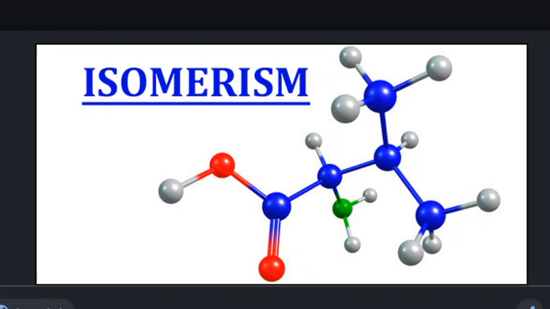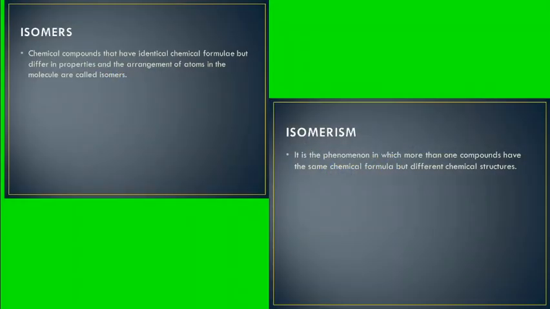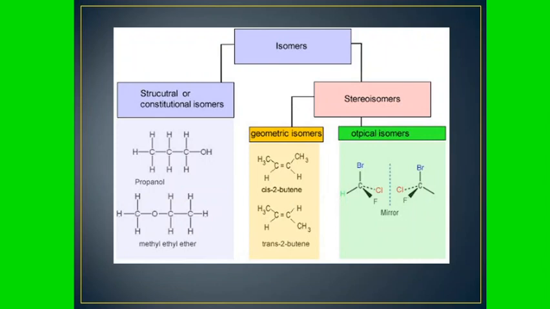The topic for today is isomerism. Chemical compounds that have identical chemical formulae but differ in properties and the arrangement of atoms in the molecules are called isomers. It is a phenomenon in which more than one compound has the same chemical formula but different chemical structures. Isomers are classified into two types.